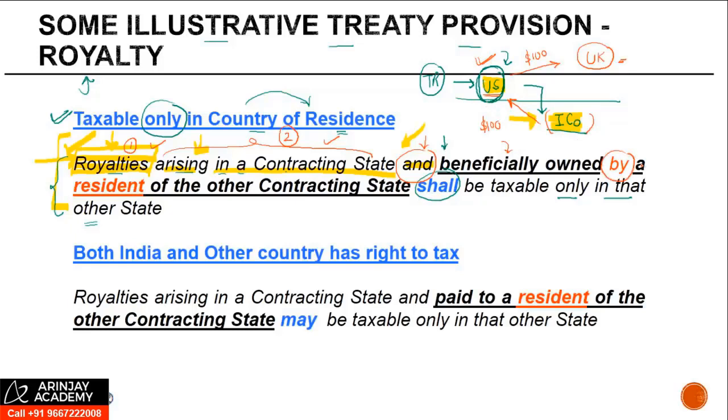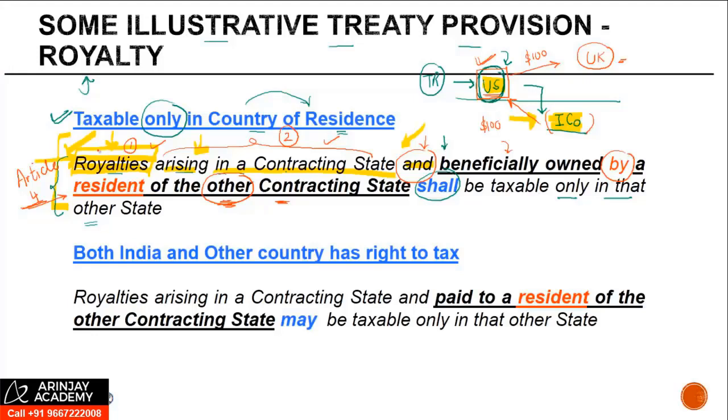Beneficially owned by a resident of the other contracting state. So when we are talking about this US person, he should be a resident of United States, of the other contracting state. This word other is important, right? And how do I identify whether or not he's a resident of a contracting state? For this, you will need to refer back to Article 4, which deals with residence, right?